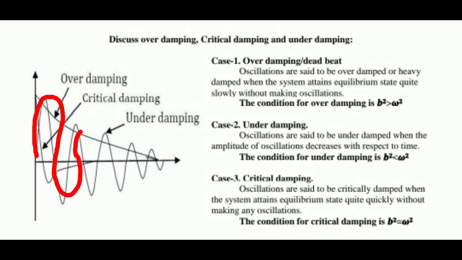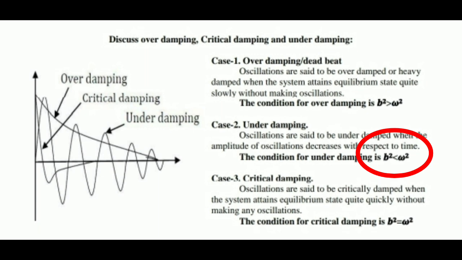In the case of underdamping, we can see the system's oscillation or amplitude goes on decreasing with respect to time. In this case, underdamping, it is denoted as b square is smaller than omega square.